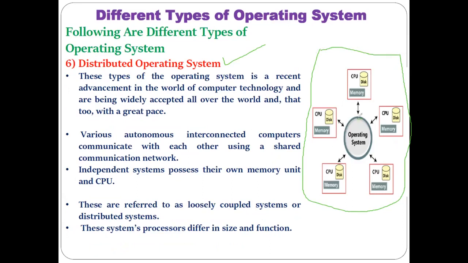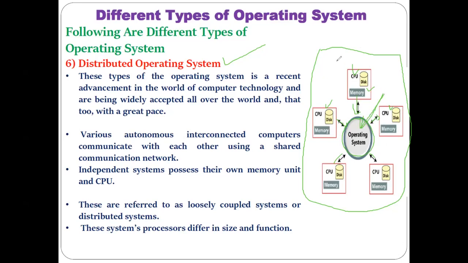Now here you can see the central point, the operating system is there on some machine, and this operating system is shared by all other machines, or you can say all other client machines. These other machines have the CPU, disk, and memory. You can see CPU, disk, memory, CPU, disk, memory. So all these machines do not have the operating system. They are referring to this centrally located operating system.